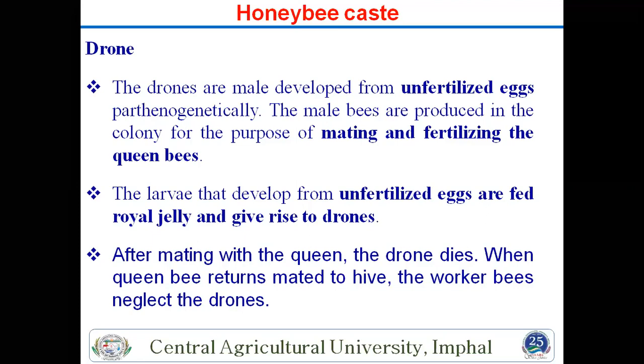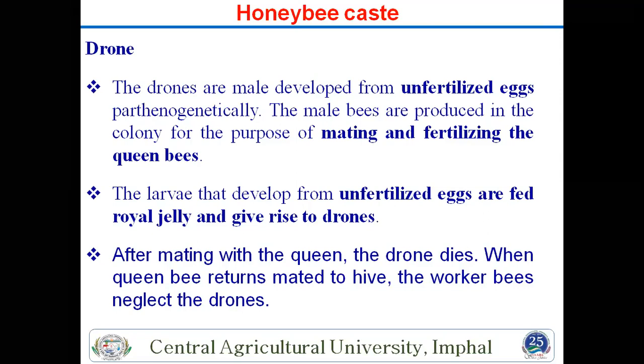Males are produced in the colony for mating, for fertilizing the queen only. What is the work of the drone? It is only for mating and fertilizing the queen bee. Larvae developed from unfertilized eggs are fed royal jelly and give rise to drones, but only a small quantity. If a larger quantity is given, they become a queen. But if a small quantity of royal jelly is given, they produce the drone.